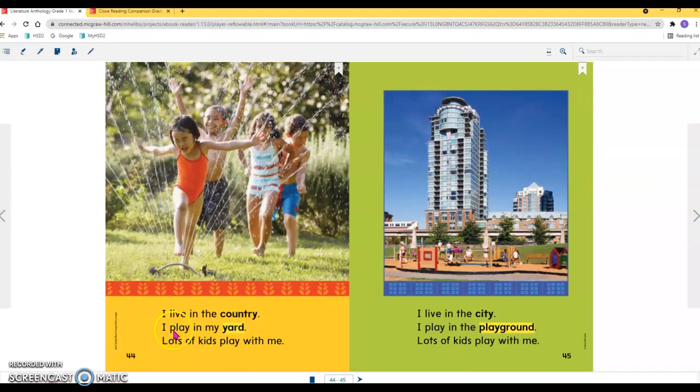I live in the country. I play in my yard. Lots of kids play with me.